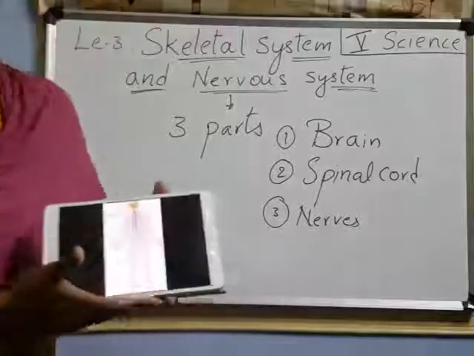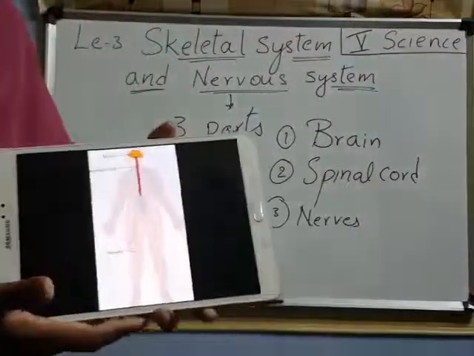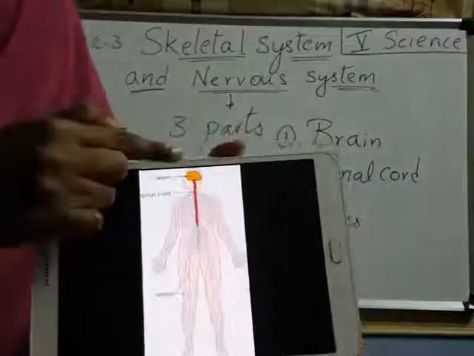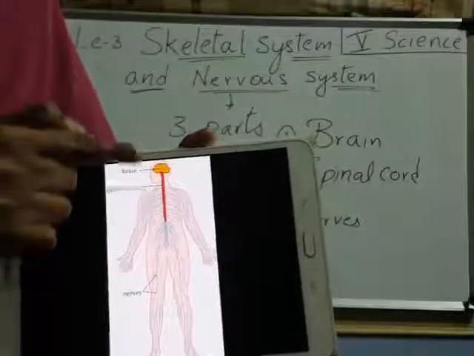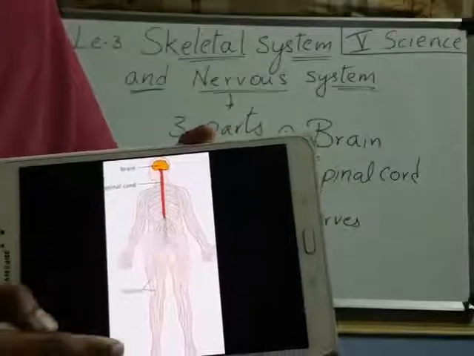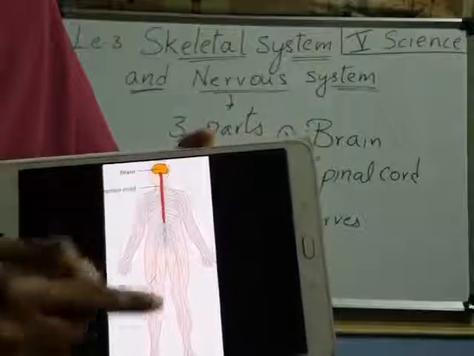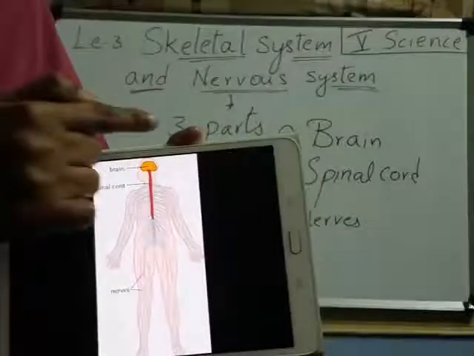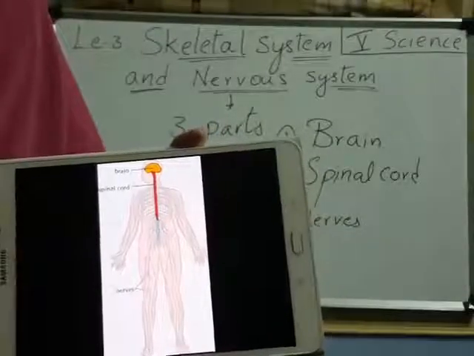See, this is our nervous system picture. If you see here, the brain and spinal cord are in red color. All the nerves are in the blue color. All these three parts form the nervous system.